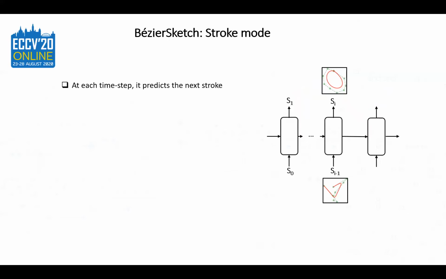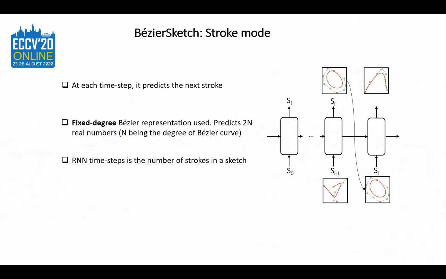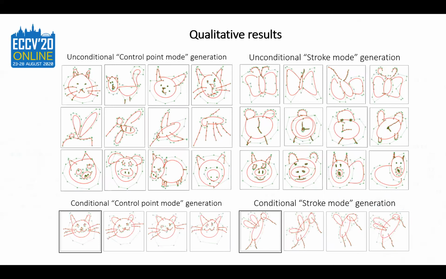Another mode, namely the stroke mode, predicts the next stroke of a sketch and keeps doing it autoregressively, just like the control point mode. For obvious reasons, it uses a fixed degree Bezier representation. The number of time steps of the RNN becomes the number of strokes in a sketch. Here we show some qualitative results. We show conditional and unconditional generation samples for both the modes.